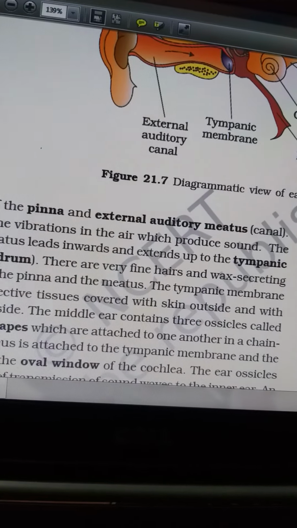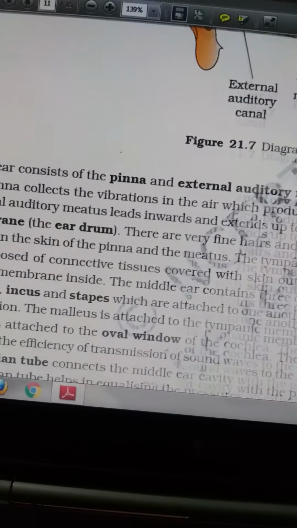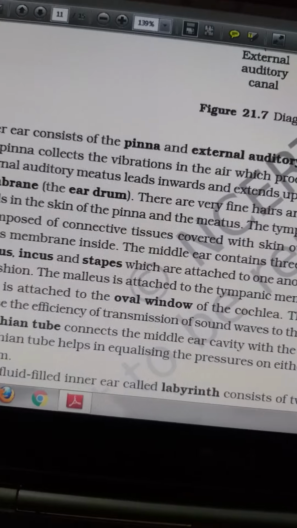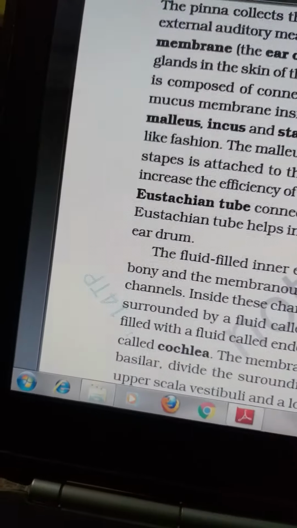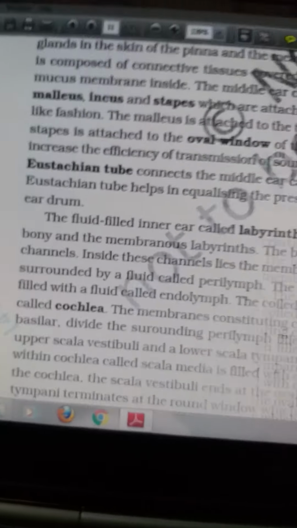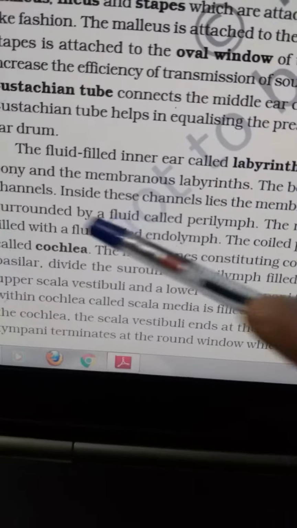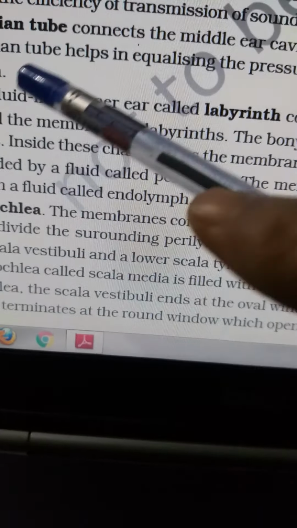Now you might come across the word tympanum. What is tympanum? Tympanum is the eardrum. Okay. Now you see here, I want to show you this part, up to the eustachian tube.